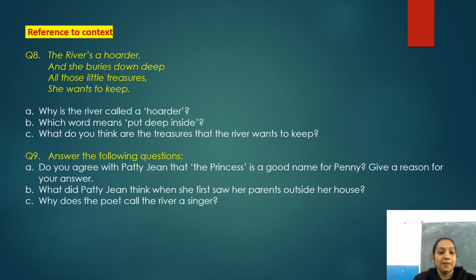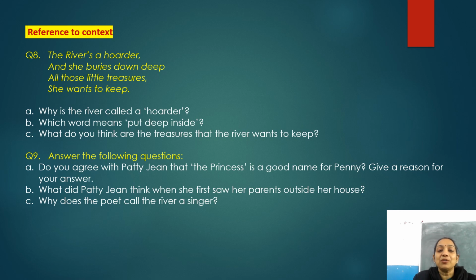Now, second question. What did Patty Jean think when she first saw her parents outside her house? I repeat. What did Patty Jean think when she first saw her parents outside her house? Okay? When she came back with the throne, if you remember, she saw her parents were standing outside, no? So what she thought that time? This is what you have to mention here, okay?